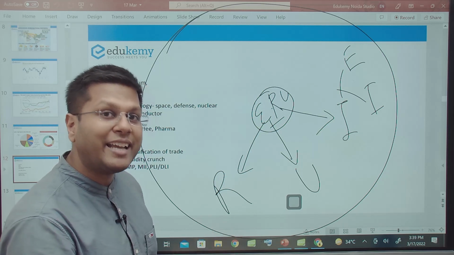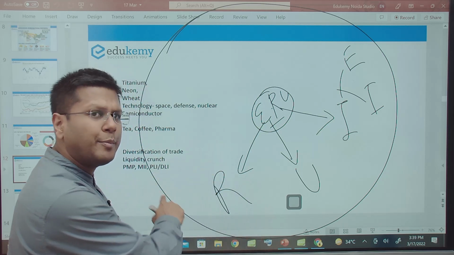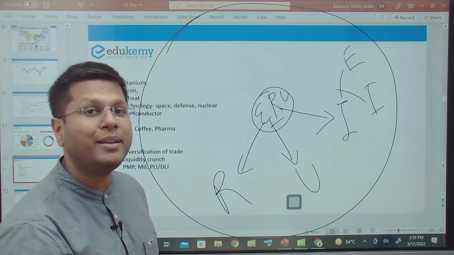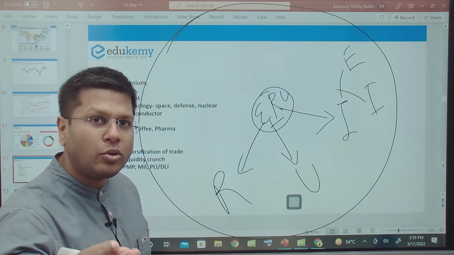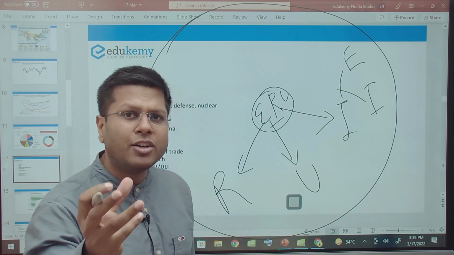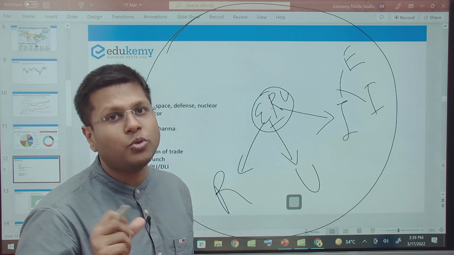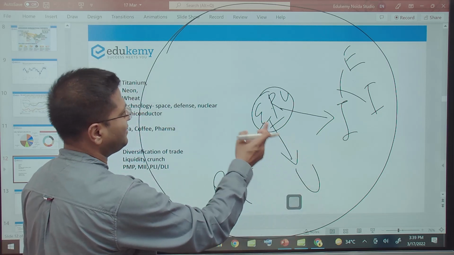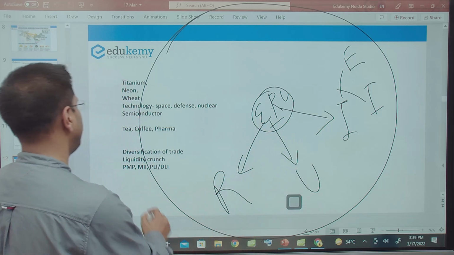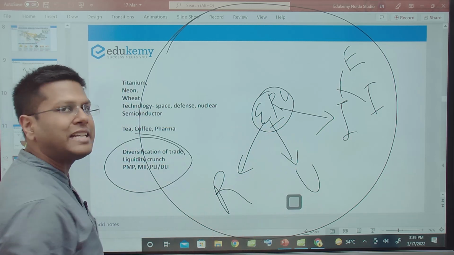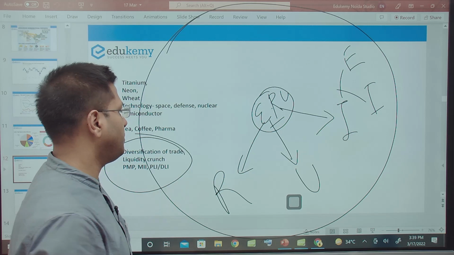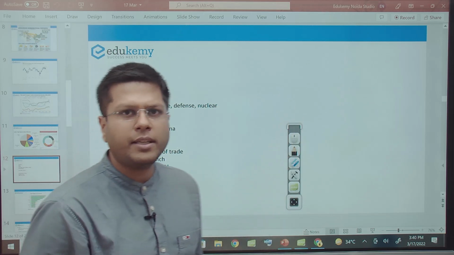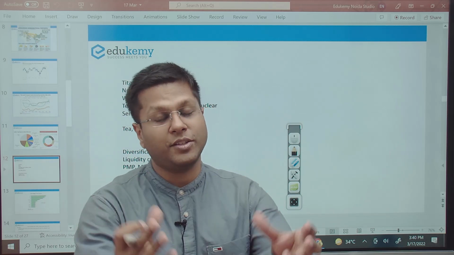We will get impacted negatively also because pharmaceutical, we will not be able to sell tea, coffee, we will not be able to get titanium and neon and many other ingredient components. What about the spare parts of machineries for defense products from Ukraine? We were importing them, we will not be able to get it. So we have to look at this in totality and also look at the solution which I just shared, phased manufacturing program in India, diversifying of the partnership by India. So this is how we complete the feature news for today, that is on the economic impacts of Ukraine and Russia war.